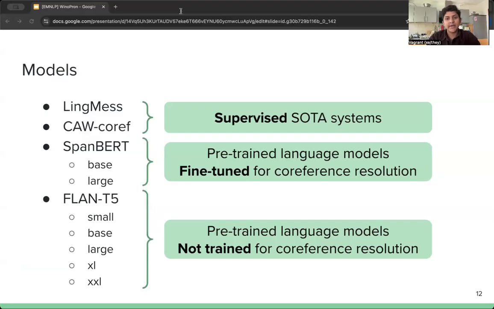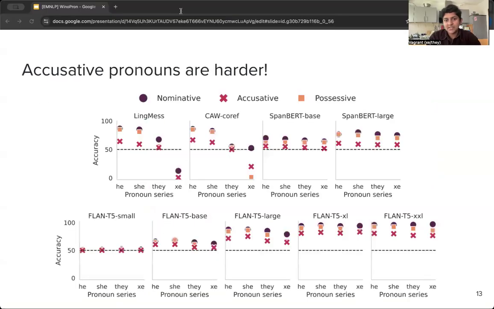prompting FLAN T5, which is a pre-trained encoder-decoder language model, that is not explicitly fine-tuned or trained for coreference resolution, but it is instruction-tuned on the task. I'm only going to show you a subset of our results in this presentation, but you can refer to the paper for more. Our first finding is that accusative pronouns are harder.